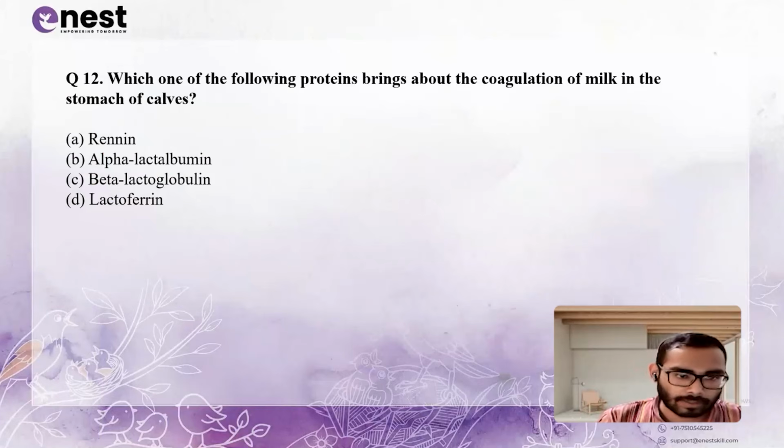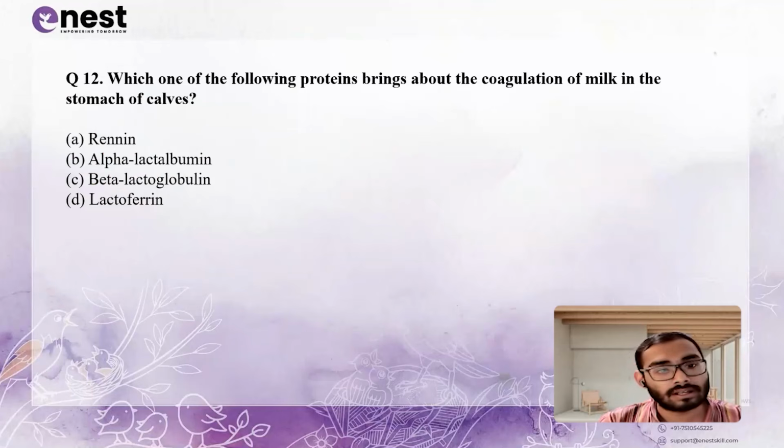Lactoferrin, no, lactoferrin is a natural antimicrobial system. Alpha lactalbumin and beta lactoglobulin are whey protein fractions. Now, if we are obtaining renin from plant sources, there are types of source you can use: from papaya, papain; from fig, ficin; from pineapple, bromelain. And if you want renin from microbial rennet, you can get it from Rhizomucor miehei and Rhizomucor pusillus.